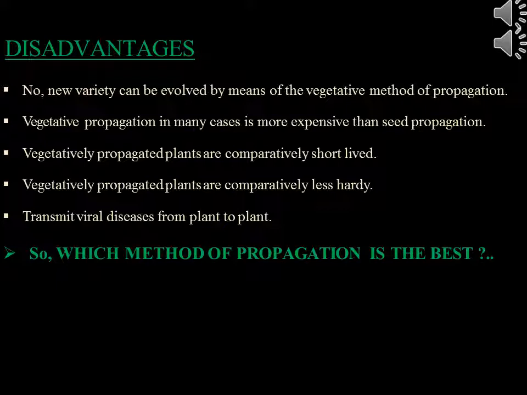So, which method of propagation is the best? Considering the merits and demerits of both methods, particularly in fruit crops and other perennial crops, vegetative propagation is more preferable than seed propagation, because of uniformity even in delicate character like shape, taste, flavor, and precocity.